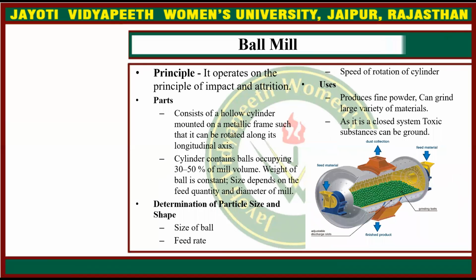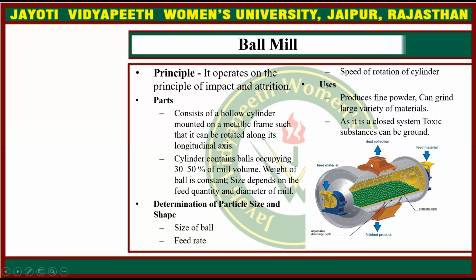Then ball mill. The principle is that it operates on impact and attrition. Parts: it consists of a hollow cylinder mounted on a metallic frame such that it can be rotated along its longitudinal axis. The cylinder contains balls occupying 30 to 50% of the ball mill volume. The weight of the ball is constant. Size depends on the feed quantity and diameter of the mill. Particle size and shape are determined by the size of the ball, feed rate, and speed of rotation of the cylinder. Uses: produces fine powder and can grind a large variety of materials. As it is a closed system, toxic substances can also be ground.